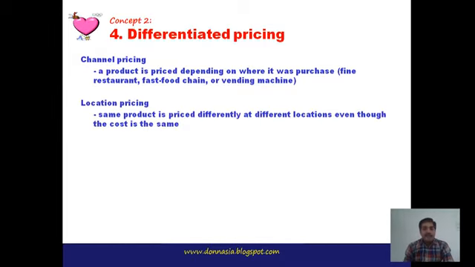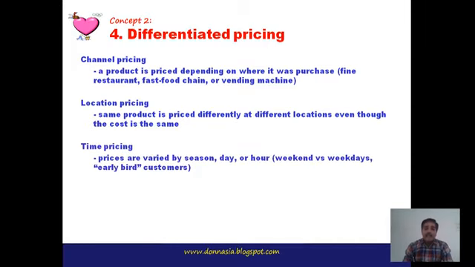Location pricing. The same product is priced differently at different locations even though the cost is the same. It is also many times experienced by us that the same type of product is charged differently in the form of price. It means the price of the same type of product is different in different areas or locations. Sometimes in the metro cities the price of a particular product is high or low. It might depend upon what type of product it is, but actually the same product is priced differently at different locations.